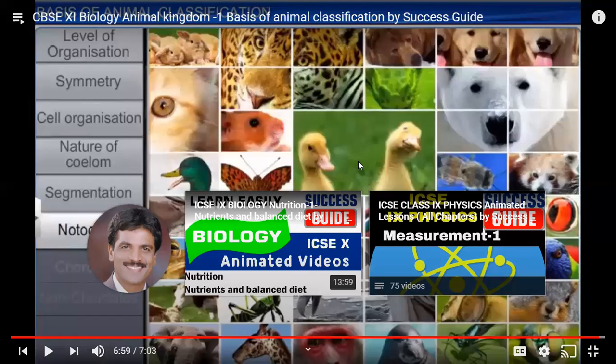Coming to the next one, segmentation. Earthworm is the example everyone has seen. The earthworm has segments throughout its body, not only externally but internally also. These kinds of animals are called metamerically segmented. If the segments are throughout the body and internally also present, it is called metamerism. Some organisms are only partially segmented, like scorpions. In the cockroach, you will find the abdomen has segments. So the division of the body into segments is known as segmentation.